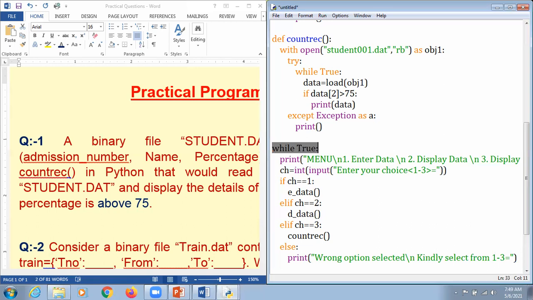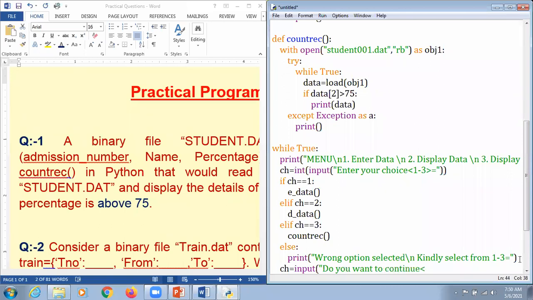Dear students, we are supposed to terminate this by asking the user: ch is equal to input, do you want to continue?